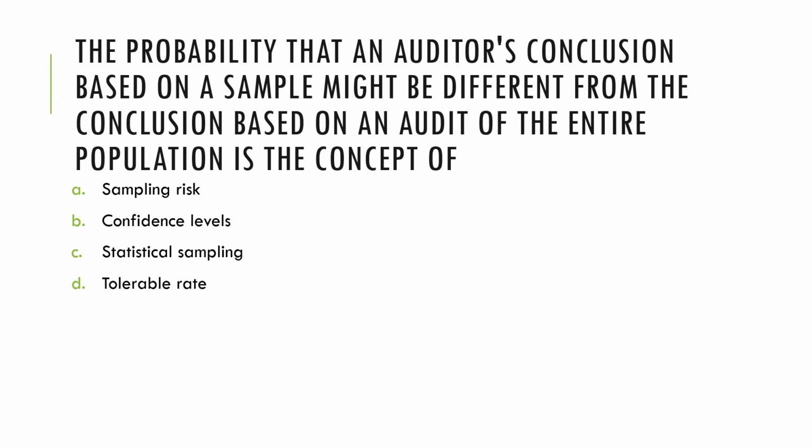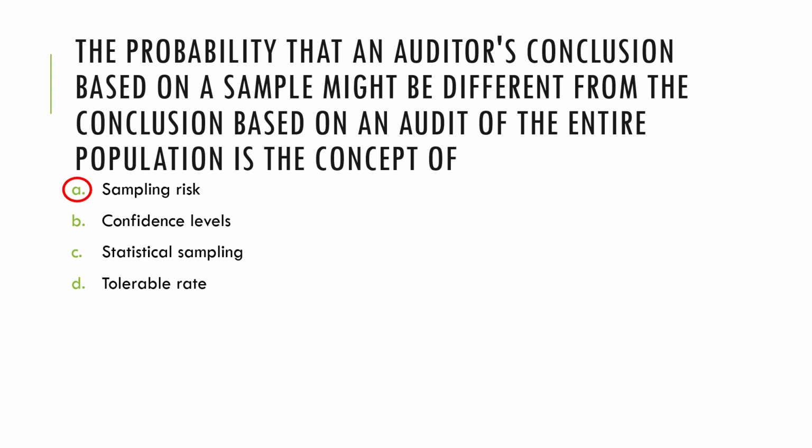Next question. The probability that an auditor's conclusion based on a sample might be different from the conclusion reached based on an audit of the entire population. What is this concept? When your decision is different because you used a sample rather than tested the entire population, this is the concept of sampling risk. In short, sampling risk is the risk born out of a non-representative sample.